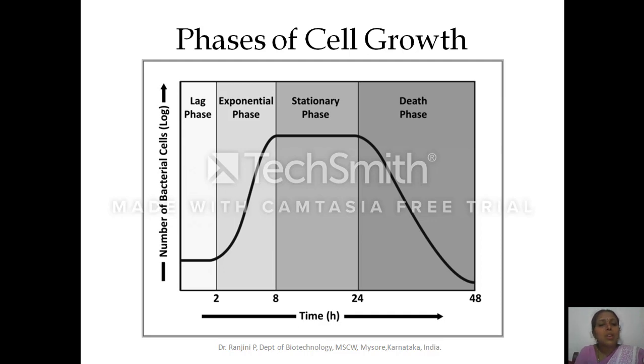So these secondary metabolites include antibiotics, flavonoids, pigments, etc. These have pharmaceutical importance in human life. So now you have learned the different phases of the cell growth, the factors which influence the different phases of the cell growth, and how primary metabolites and secondary metabolites are produced.